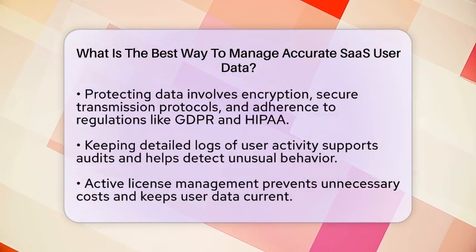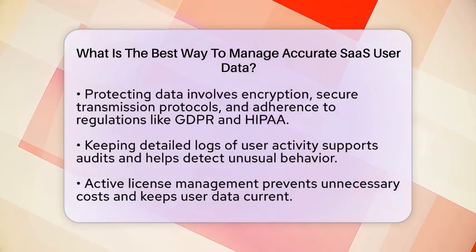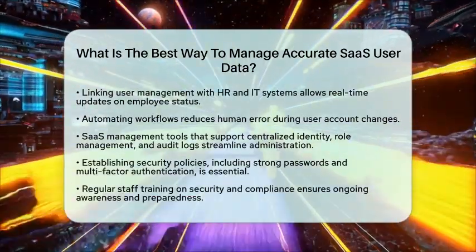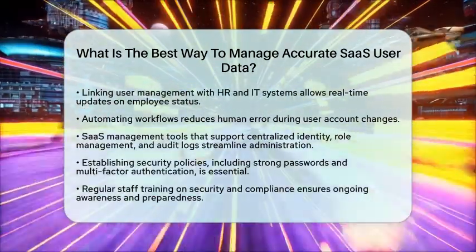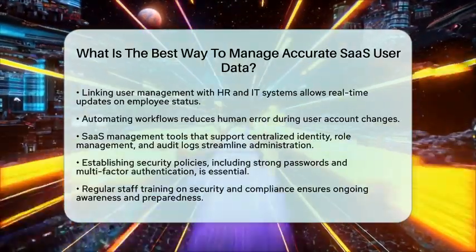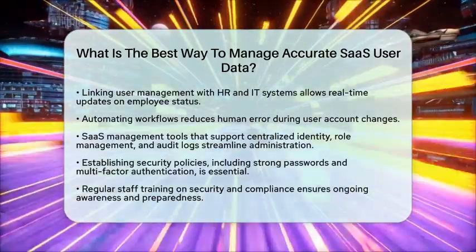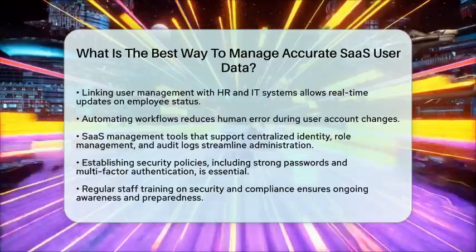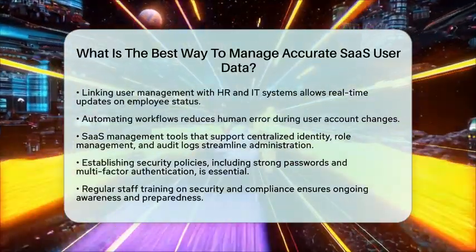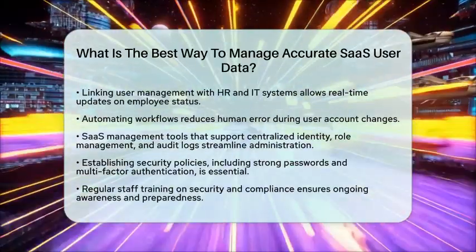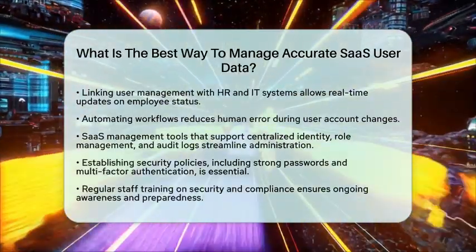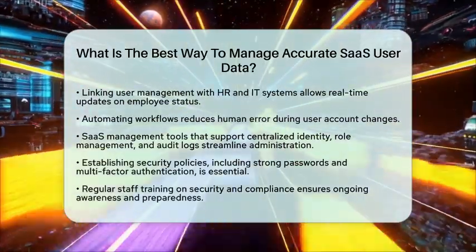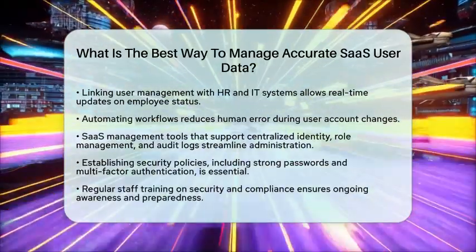In practice, linking user management with HR and IT systems allows real-time updates on employee status. Automating workflows for onboarding, role changes, and offboarding reduces human error. Using SaaS management tools that support centralized identity management, role-based access, multi-factor authentication, and audit logs makes the process easier. Establishing company-wide security policies, including strong password rules and multi-factor authentication, is a must. Regular training for staff on security and compliance keeps everyone aware and prepared.